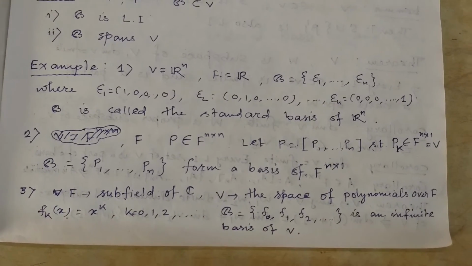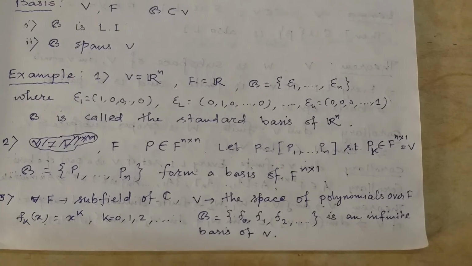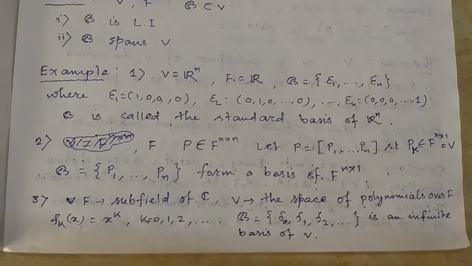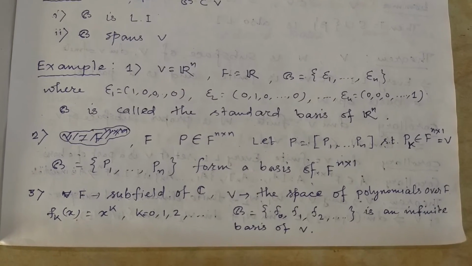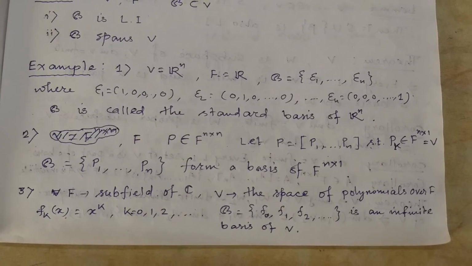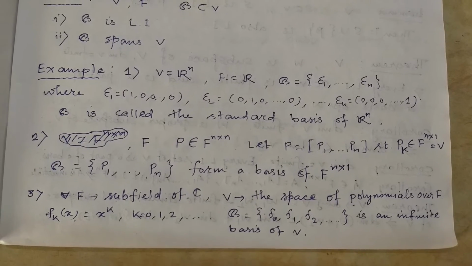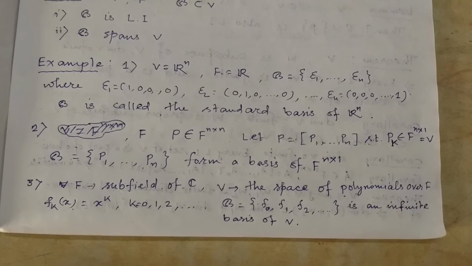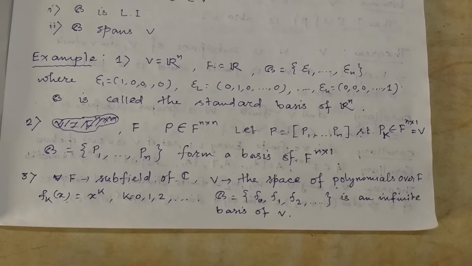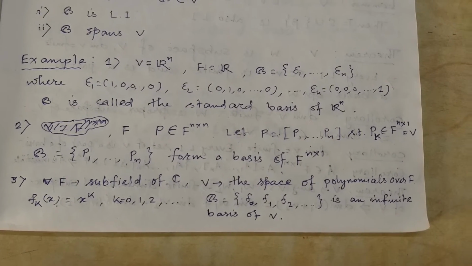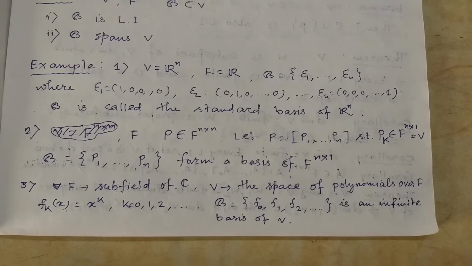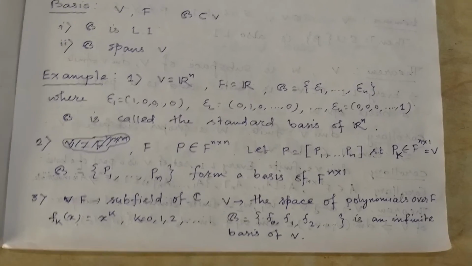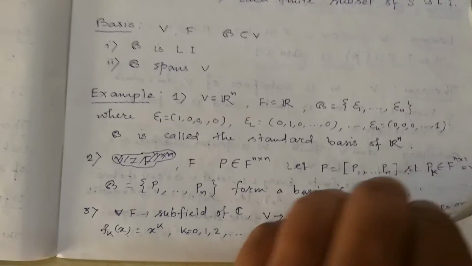Next, example number 3. Let F be a subfield of the field of complex numbers and V be the space of all polynomial functions over F. Clearly, let fk(x) equal x to the power k for k equal to 0, 1, 2, and so on. That means f0(x) equals x to the power 0, which is 1, f1(x) equals x, f2(x) equals x squared, etc. Then B equals {f0, f1, f2, ...} is an infinite basis of V. So we are getting an example of an infinite basis for a vector space.